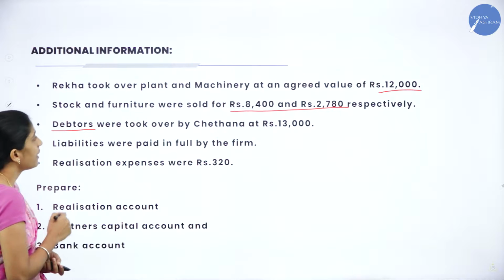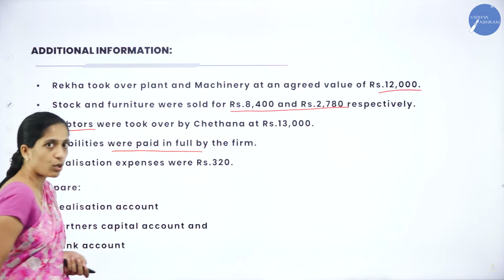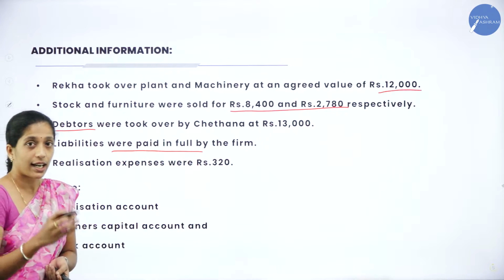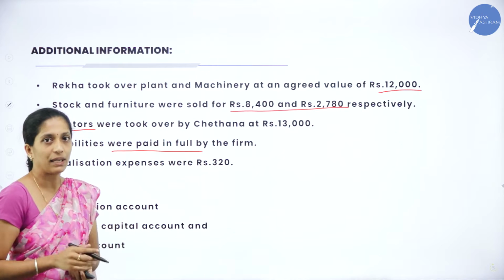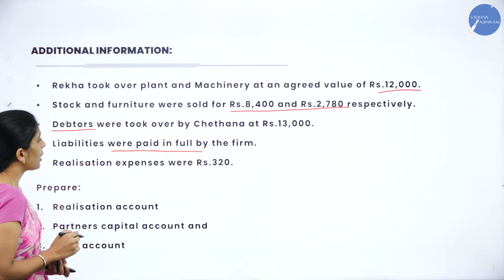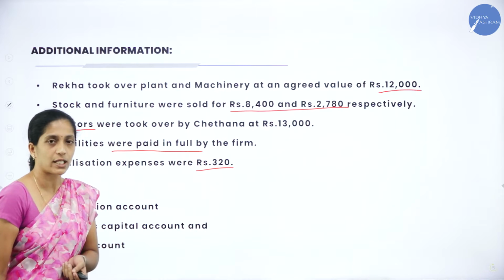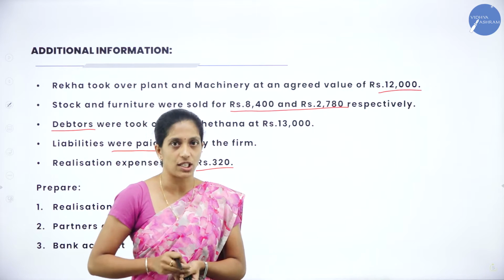And the next one is, liabilities were paid in full by the firm. They have sold certain assets like stock as well as furniture, so using that amount they have paid the liabilities. Now, realization expenses were rupees 320. What are realization expenses? Dissolution of a partnership firm is a long procedure, right?